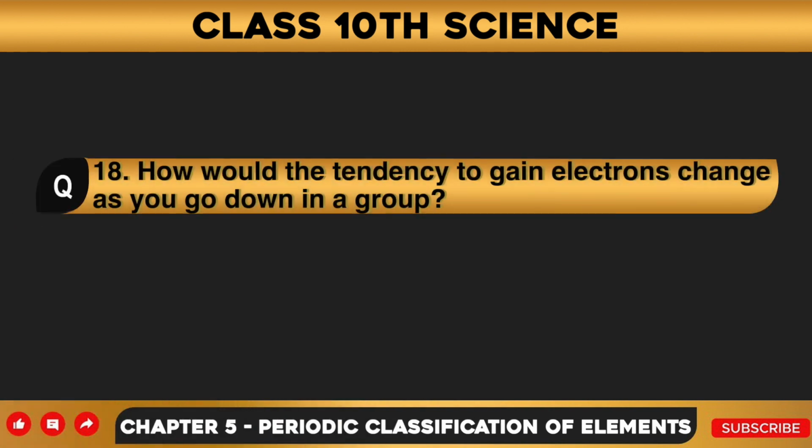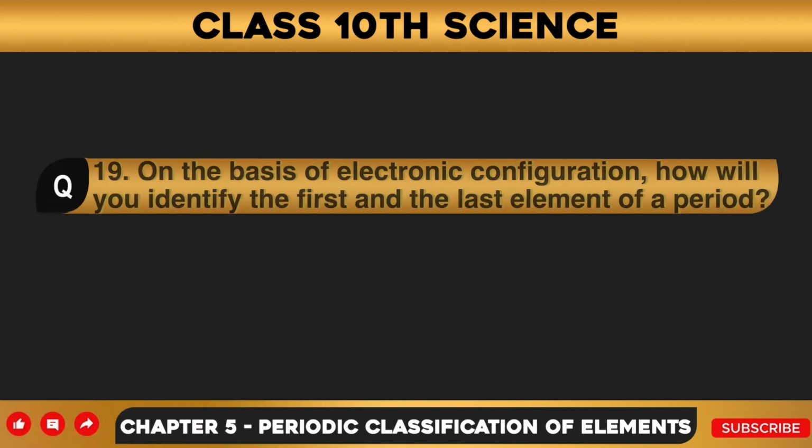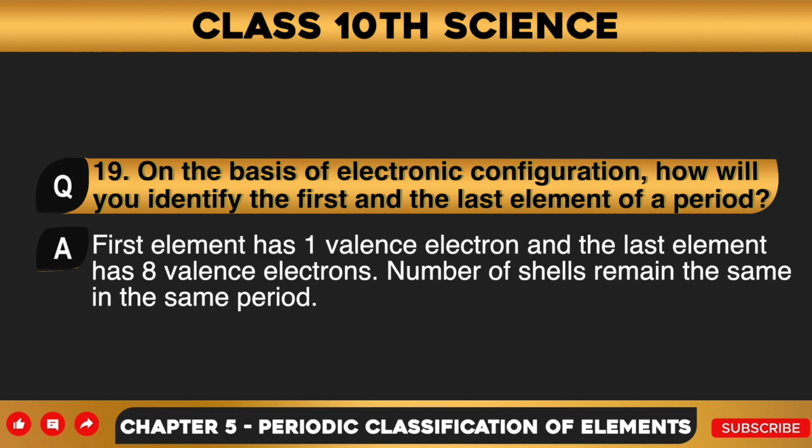Question number 18. How would the tendency to gain electrons change as you go down in a group? Answer to this question is it is expected to decrease since atomic size increases down the group and the tendency of the element to gain electrons decreases. Question number 19. On the basis of electronic configuration, how will you identify the first and the last element of a period? Answer to this question is first element has 1 valence electron and the last element has 8 valence electrons. Number of shells remains the same in the same period.